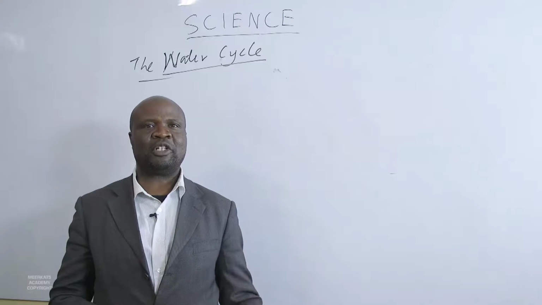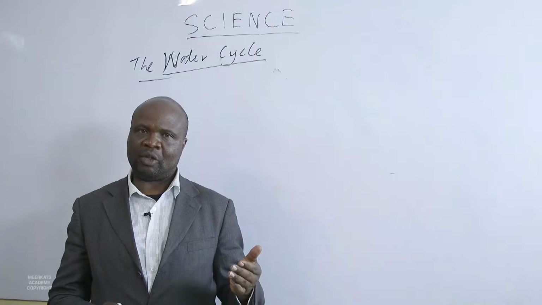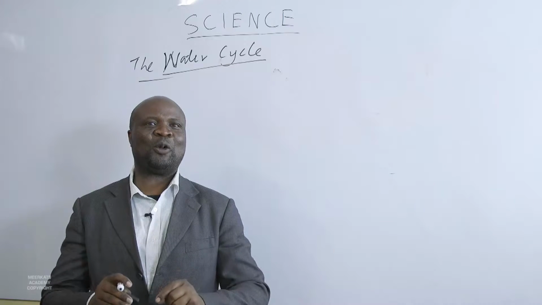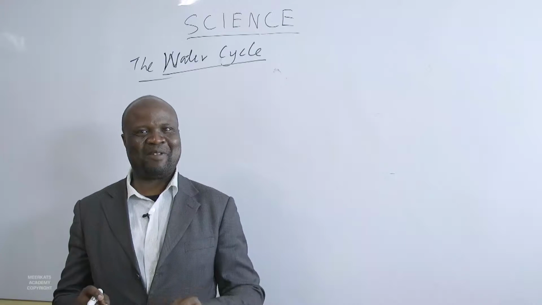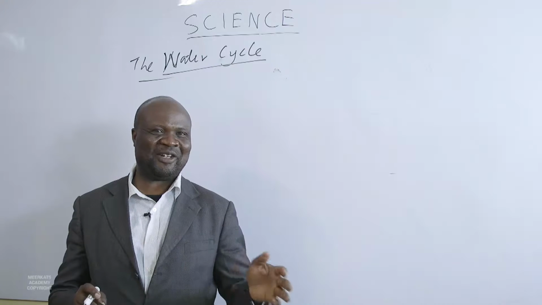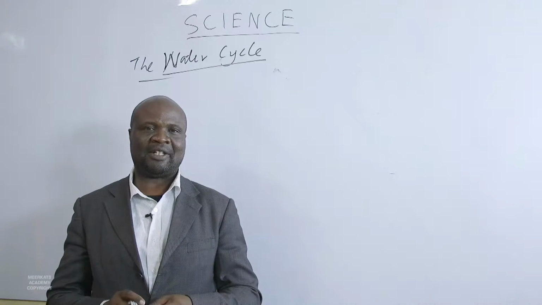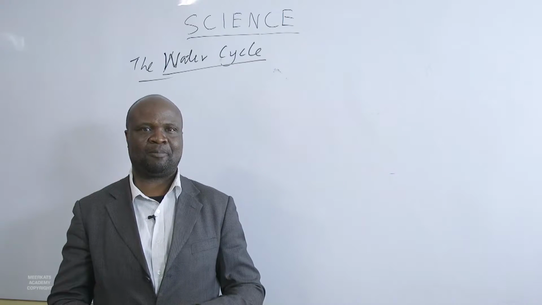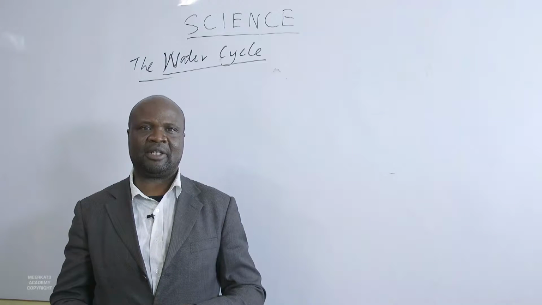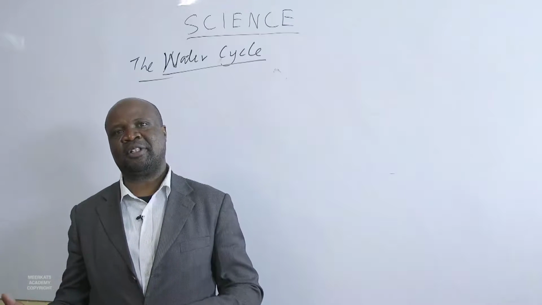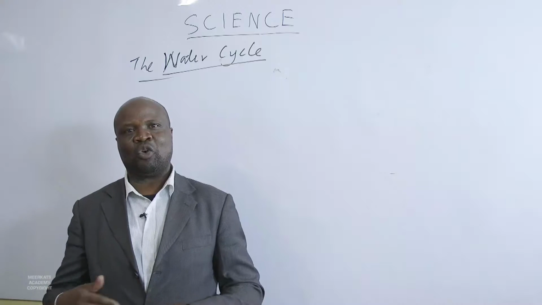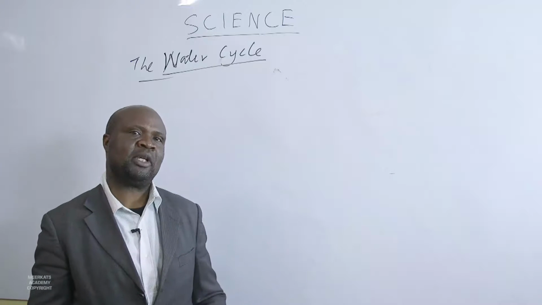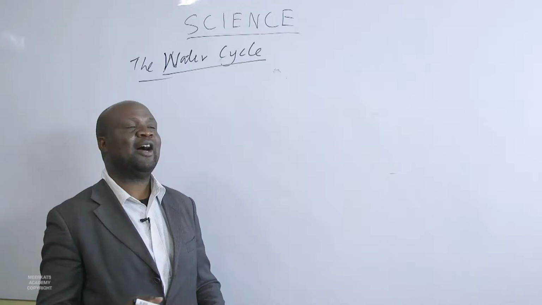This movement of water from earth to atmosphere and back to earth is what we call the water cycle. We shall study the processes that water goes through in this cycle. But first, we shall start with water on earth.